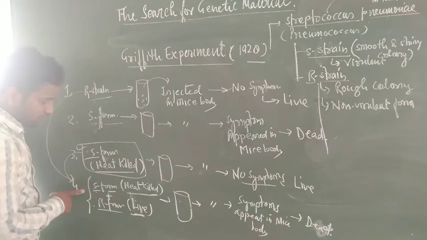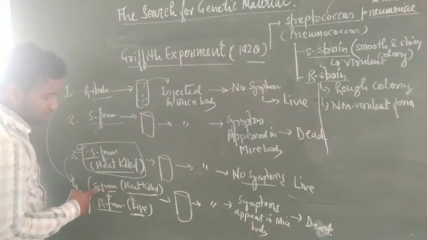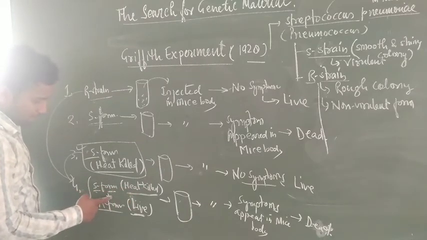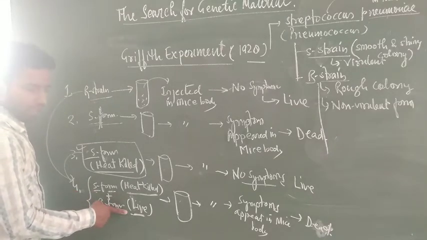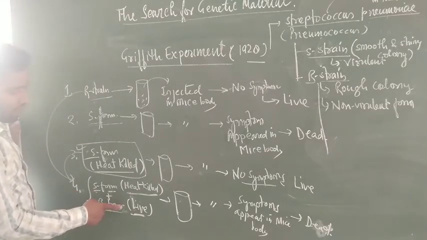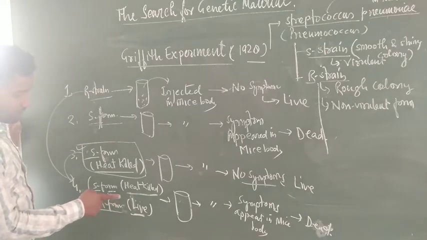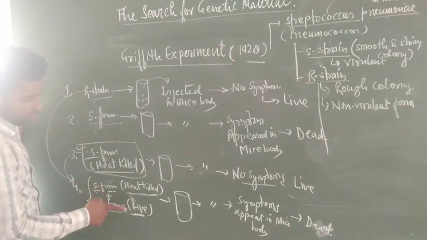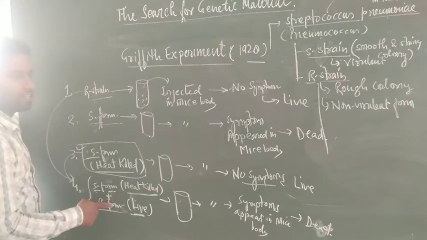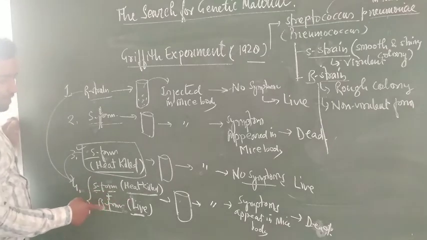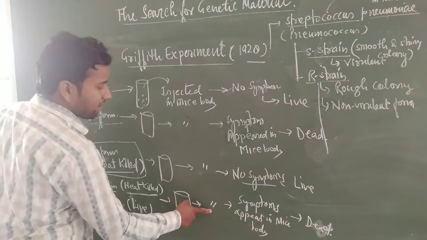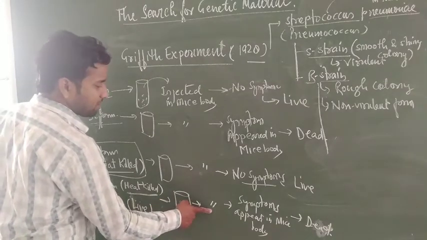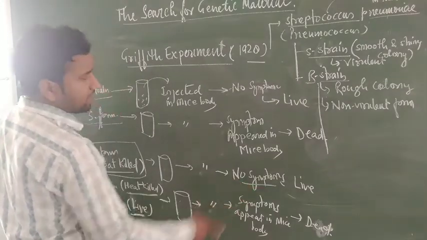But in the fourth experiment, heat killed S form is taken simultaneously with the R form in live form, and some material from the S form moves to the R form and converts it into the virulent form. That's why it causes disease in the mice. After injecting into the mice bodies, symptoms appear and the mice die.